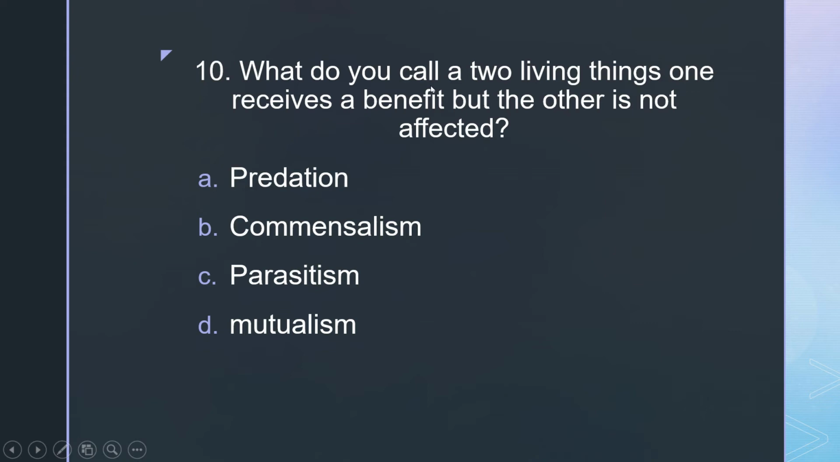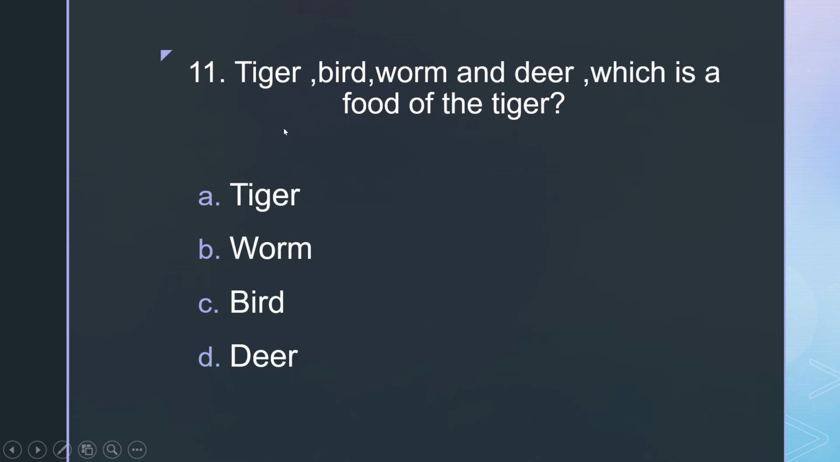10. What do you call two living things, one receives a benefit but the other is not affected? A, predation. B, commensalism. C, parasitism. D, mutualism. 11. Tiger, bird, worm, and deer, which is a food of the tiger? A, tiger. B, worm. C, bird. D, deer.